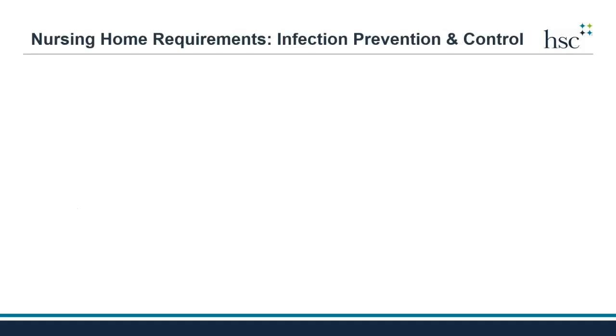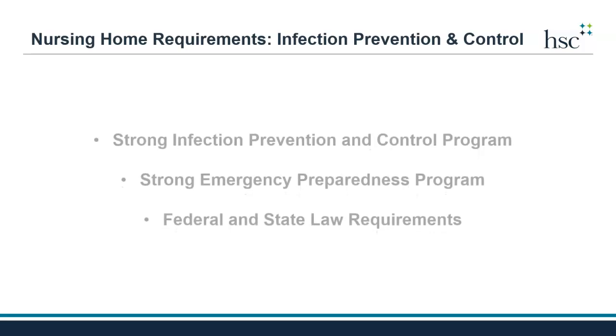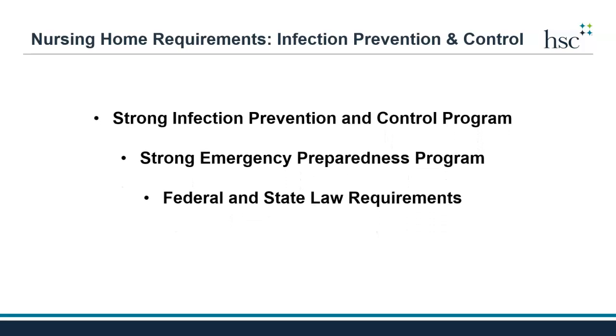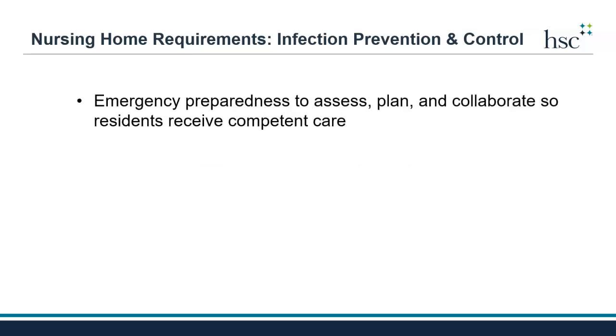Quality care can only be achieved when nursing homes have a strong program in place to prevent and control infections and prepare for emergencies. Federal and state laws require nursing homes to have an emergency preparedness program that assesses, plans, and collaborates to provide residents competent care on a daily basis, including during and after an emergency.